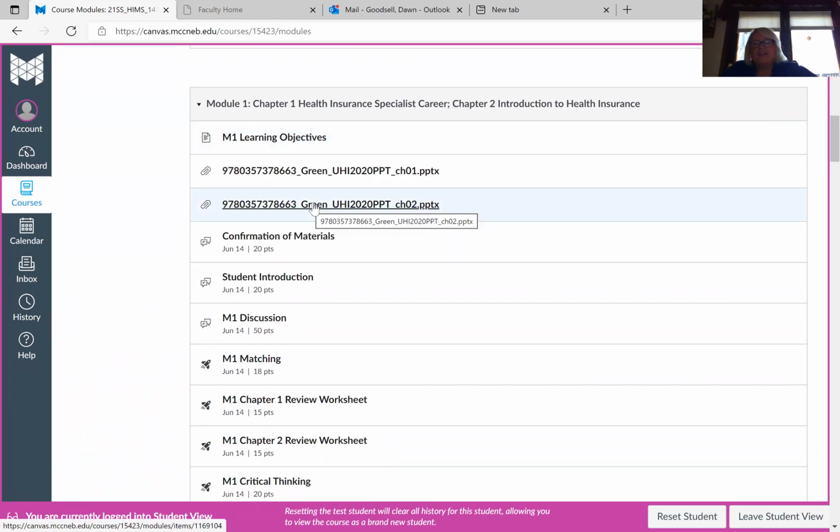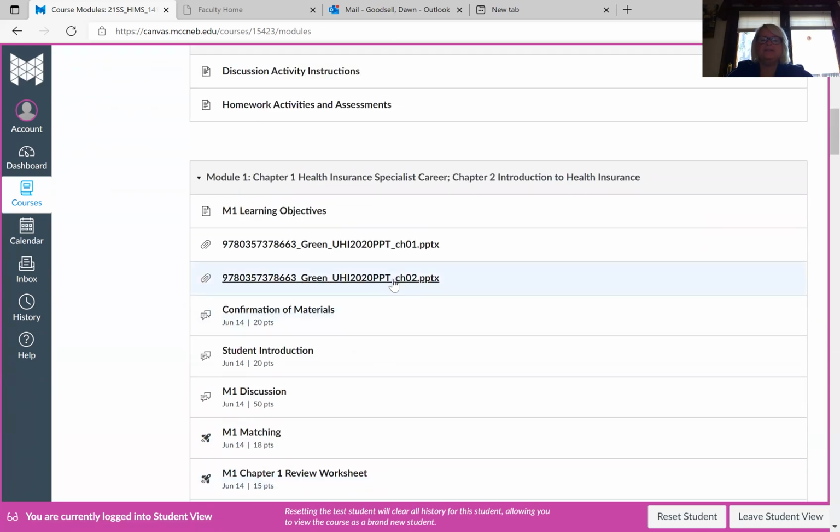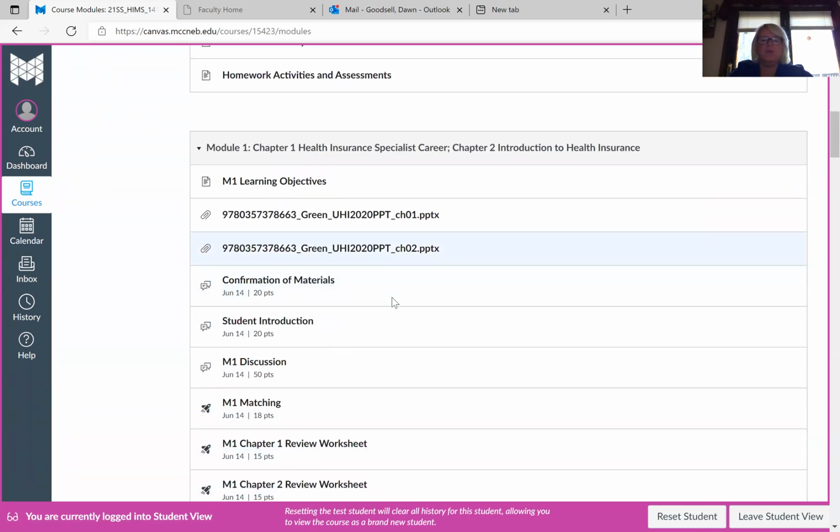Now, the way to navigate in here, I know a lot of people tend to go to the bottom of the syllabus page and use that. Don't do that, because you're not getting to the learning material. Go through this one by one. First learning objective, read the material, read your chapters, read chapter 1, go through the PowerPoint. I will actually move this around a little bit so it's clearer, so that we go from the chapter 1 PowerPoint to the actual review and so forth, all in the right order.